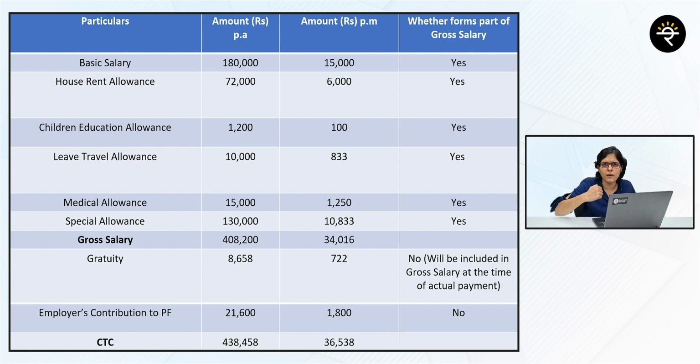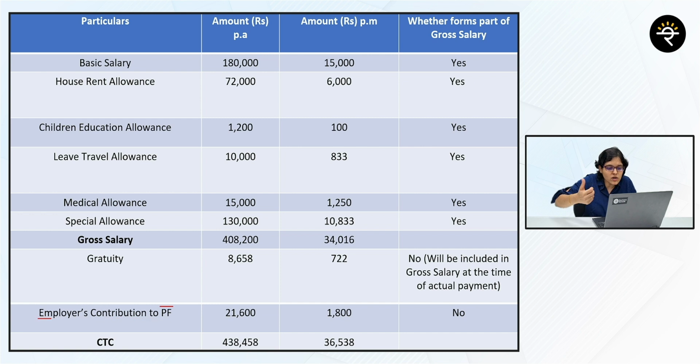Assume that you join the company and you leave the job in 2 years. Are you even going to get this? No. Gratuity will be paid out to you if and only if you stay with the company for a period of 5 years. So if you don't stay with that company for 5 years, this 8,600 is going to be gone forever. But still, will that be a part of your CTC? Yes. I hope you're understanding the difference.